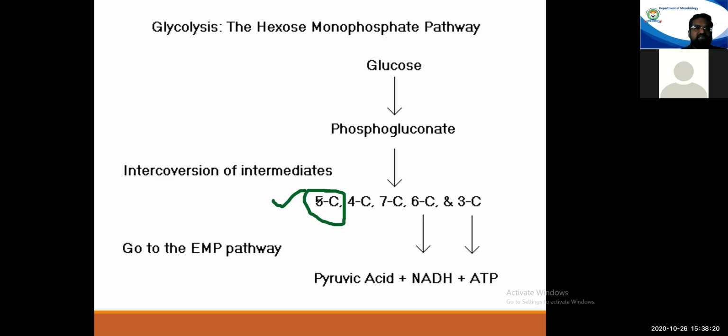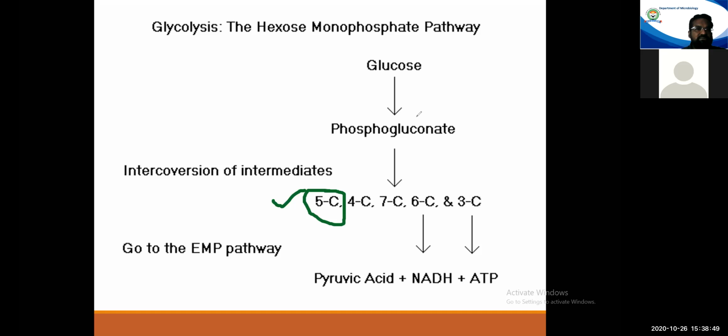Apart from this ribose, there are many intermediates which may be utilized for other biosynthetic reactions also. But suppose the cell is not carrying out synthesis of DNA, say the cell has started with this particular HMP pathway and it no longer requires ribose sugar.